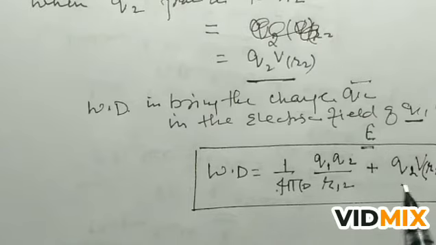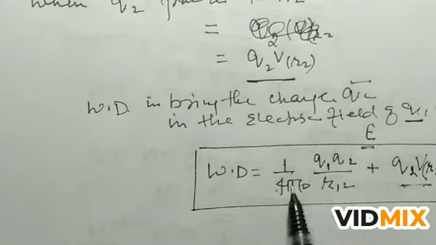Because this is the work done in the external field and this is the work done in the presence of charge Q1. So the total work done will be, we add these two.